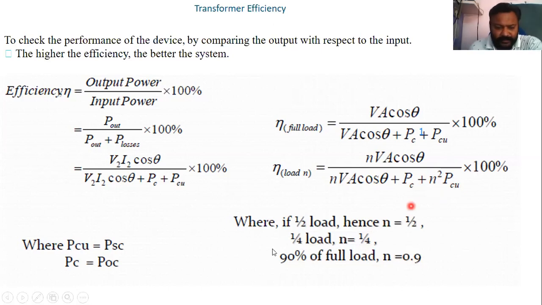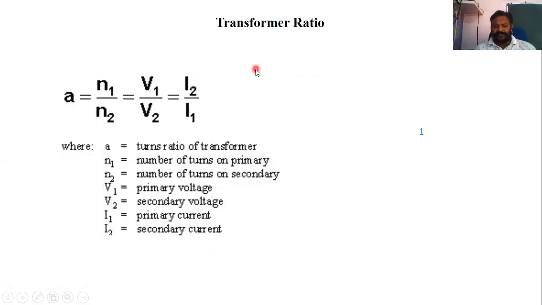Here I have already shown that PCu is PSC. PSC means what? Short circuit. Why is it called short circuit? Because when we are experimenting with the short circuit practical of a transformer, it will give copper losses, and the open circuit practical will give you core losses, that is, basically iron losses. So the transformation ratio is N1 by N2, or V1 by V2, or E1 by E2, and equal to I2 by I1.